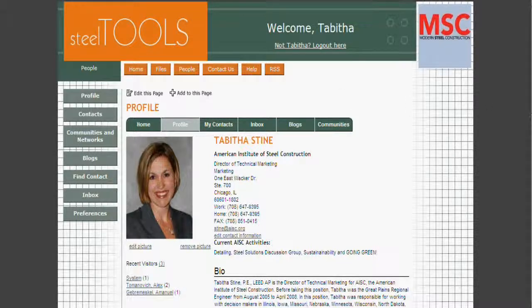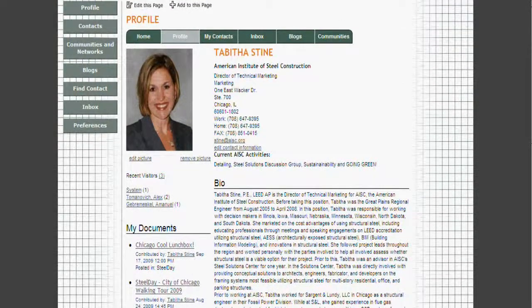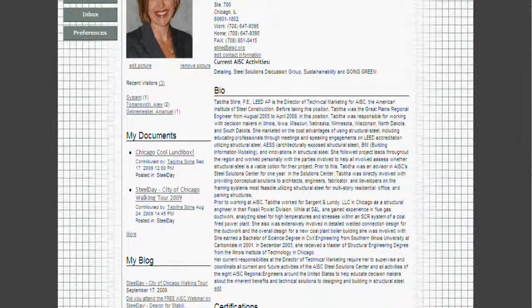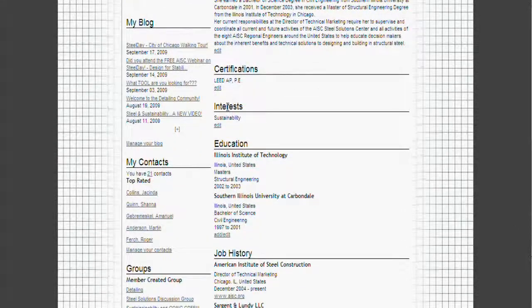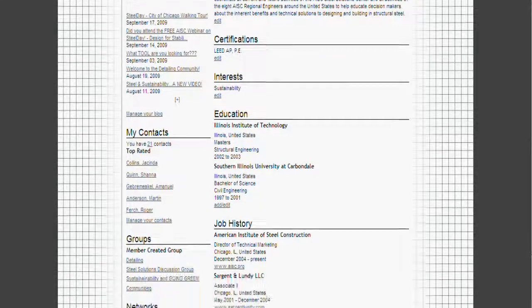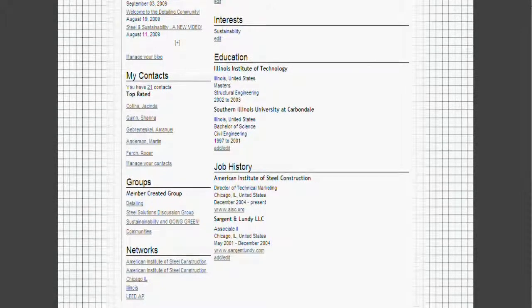When you log in for the first time, particularly if you're setting up a new account or if you already have an account at AISC, usually all of your company and demographics, such as your phone and your email address, will already be brought over. There will be no picture. At any time you can edit the picture and add in a photo of yourself. All of these fields below will also be blank, such as bio, certifications, interests, education, job history. This information is all information that will be disclosed only to your contacts.